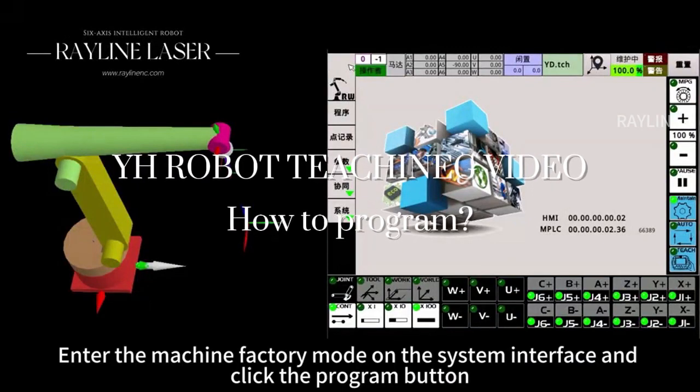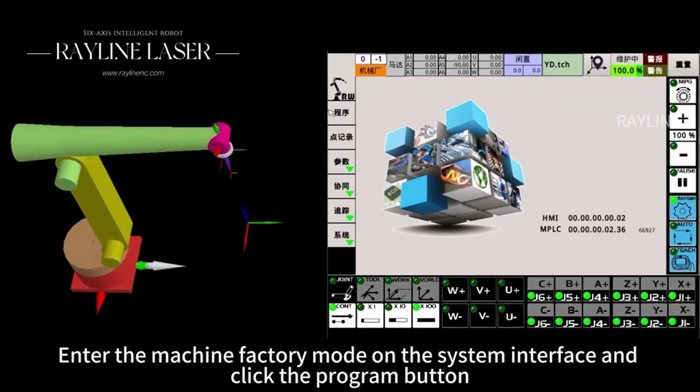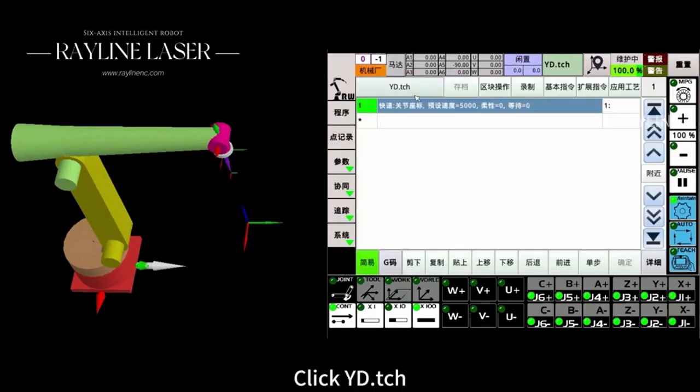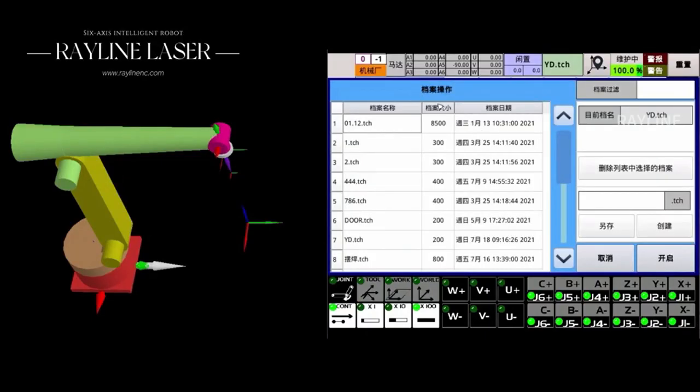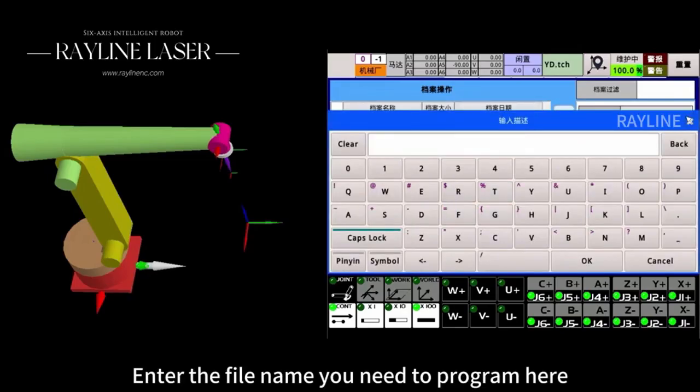Enter the machine factory mode on the system interface and click the Program button. Click it, TCH. Enter the file name you need to program here.